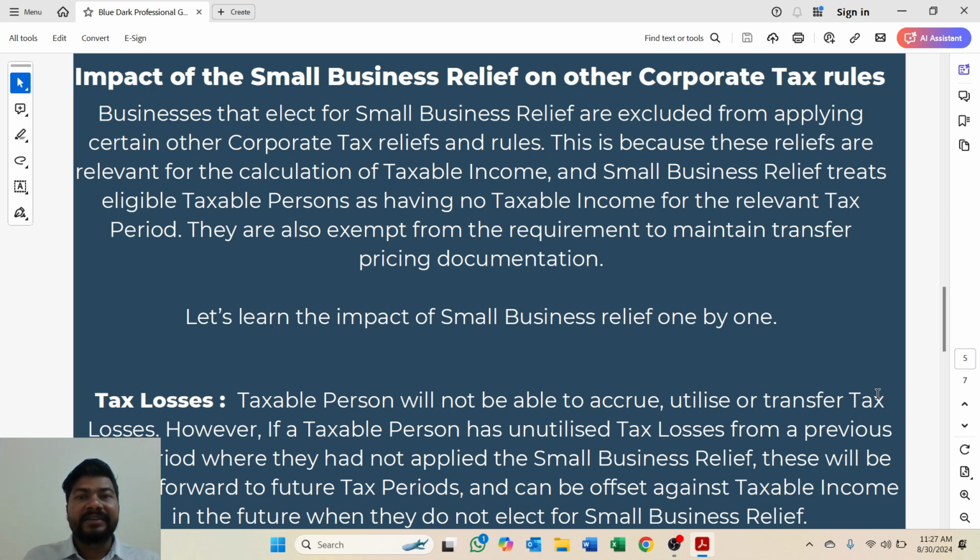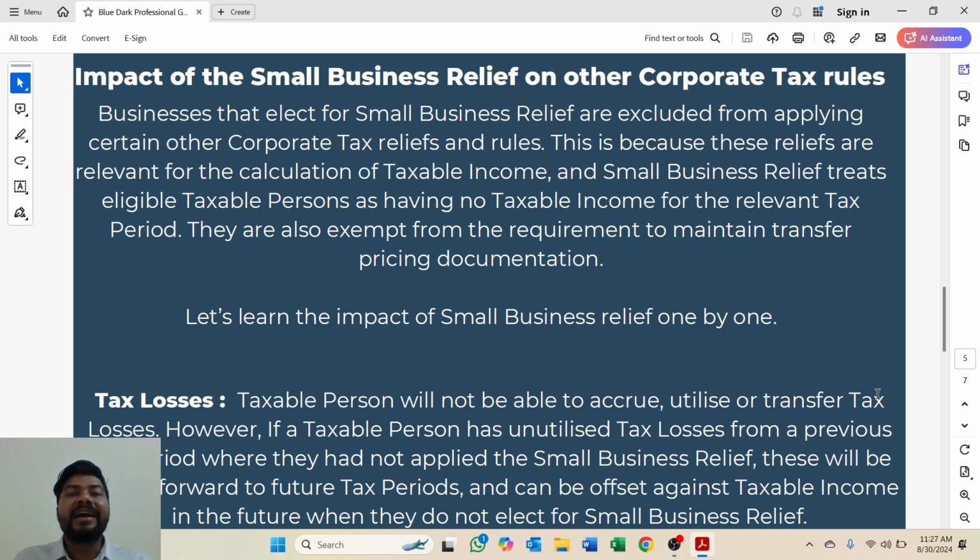Let's first get clear that businesses that elect for small business relief are excluded from applying certain other corporate tax reliefs and rules. You know why? Because these reliefs are relevant for the calculation of income tax, and small business relief treats an eligible taxable person as having no taxable income for the relevant tax period.